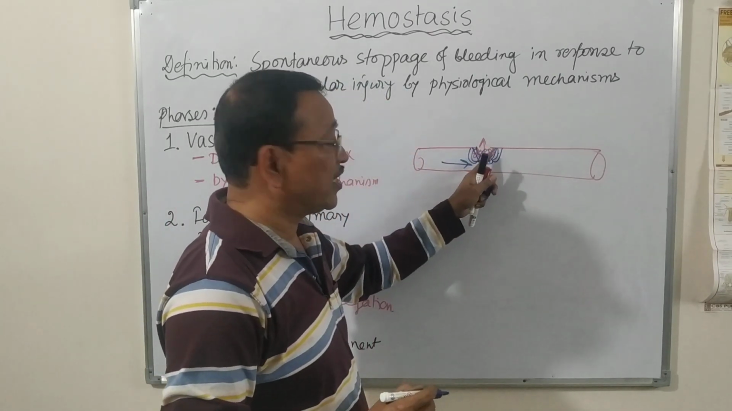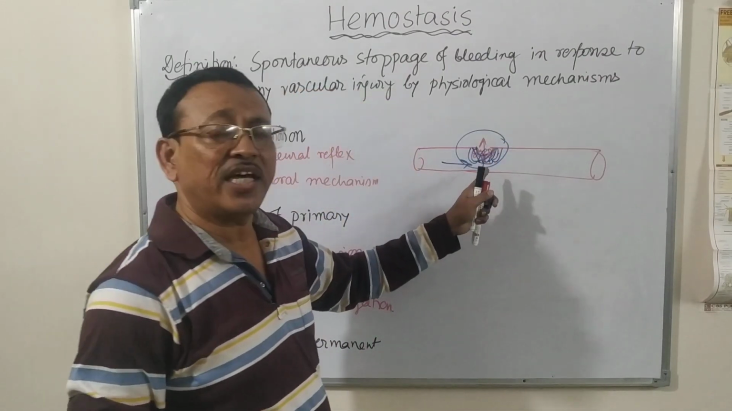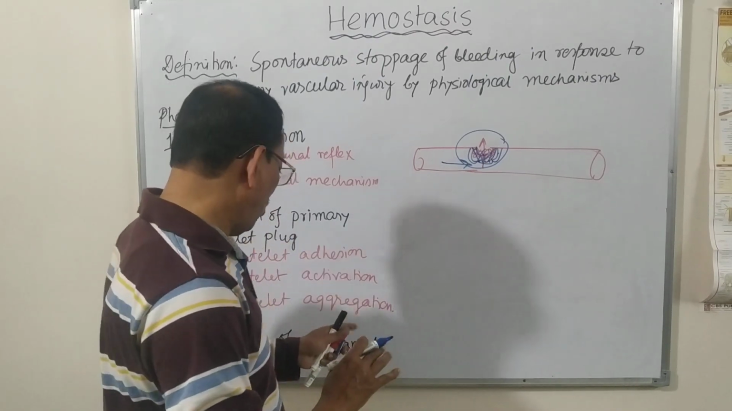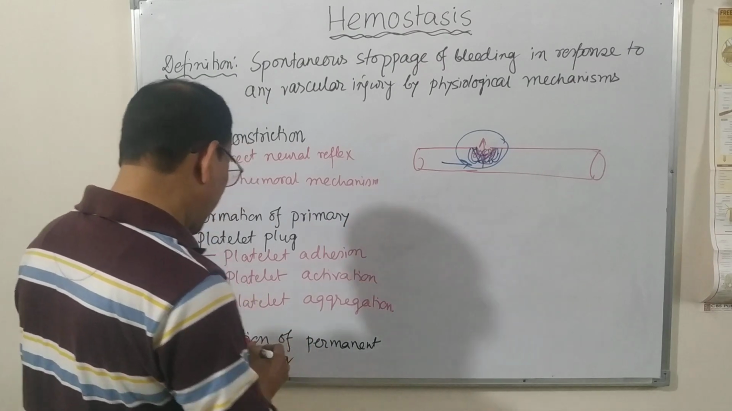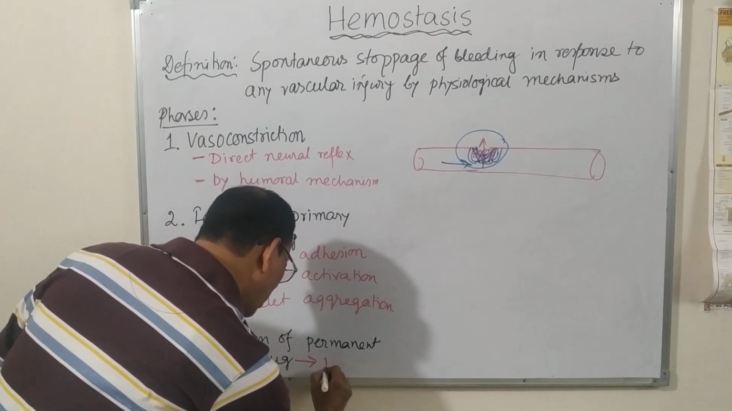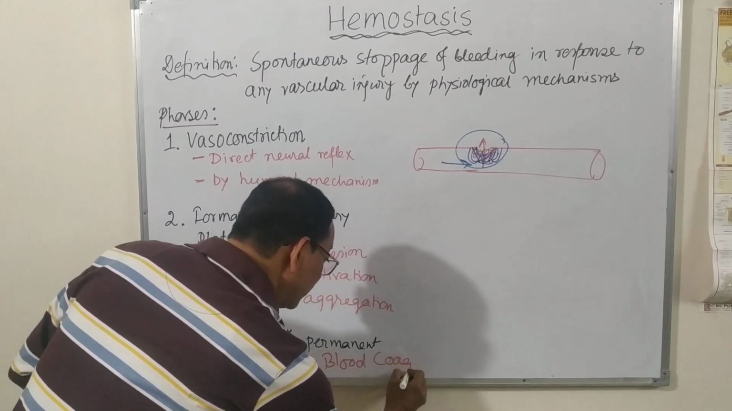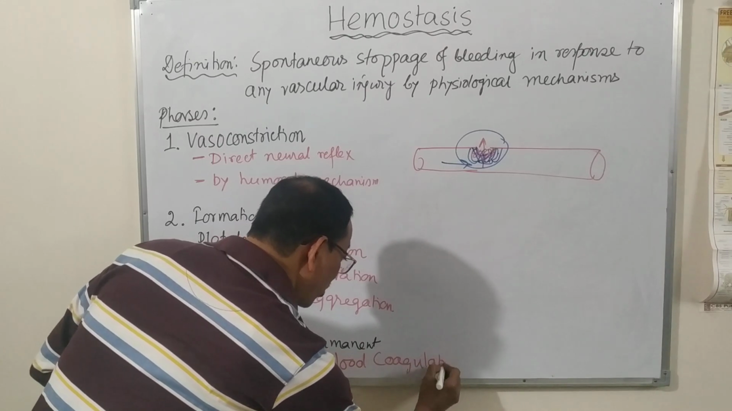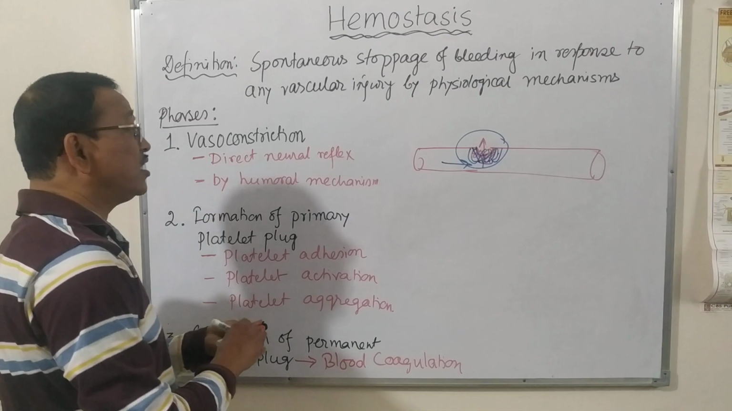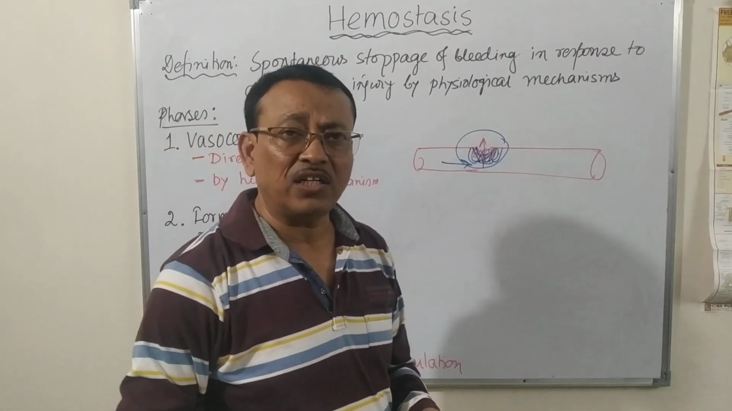So these platelets are entrapped within this particular spot, and thereby there is a permanent stoppage of the bleeding, which is the process known as blood coagulation. So this third step is otherwise known as blood coagulation. So these are the three main stages by which hemostasis is maintained.